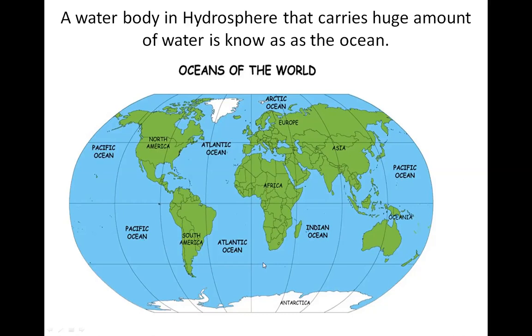The water bodies close to the land are known as seas, bays, straits, gulfs, etc. When these water bodies are close to the land, they are known by different names. The oceans of the earth are huge and deep. And these oceans are not only huge but deep.